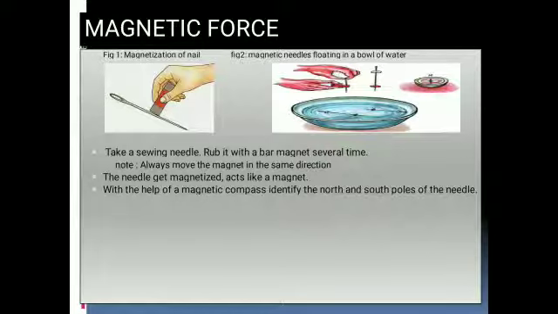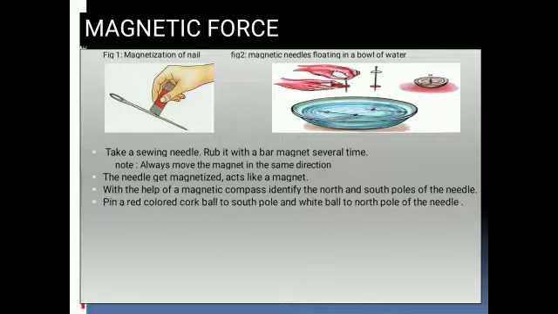Then, with the help of a compass, identify which side of the magnetic needle is north and which is south. After identifying, pin a red colored cork ball to the south pole and a white ball to the north pole of the needle.